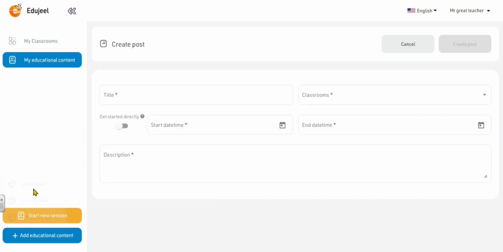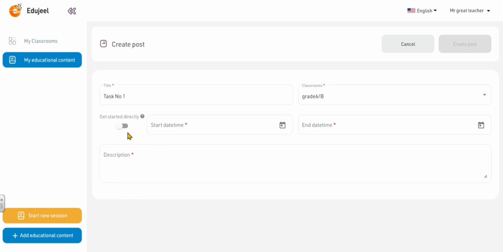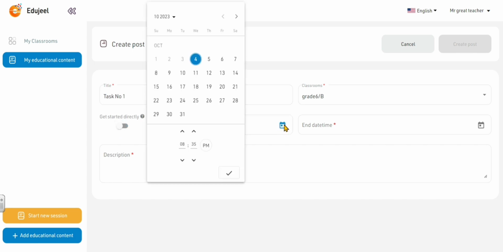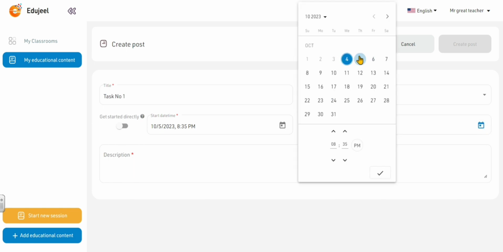For creating the post, you will have to write the title of the post, for example, task number 1. Okay, you will choose the classroom, for example, this one. Here you can get started directly if you click this button. You can also set your time for starting by selecting the calendar. Okay, and choosing, for example, tomorrow at that time, and the end time maybe tomorrow as well, but you can change the time limit from here.